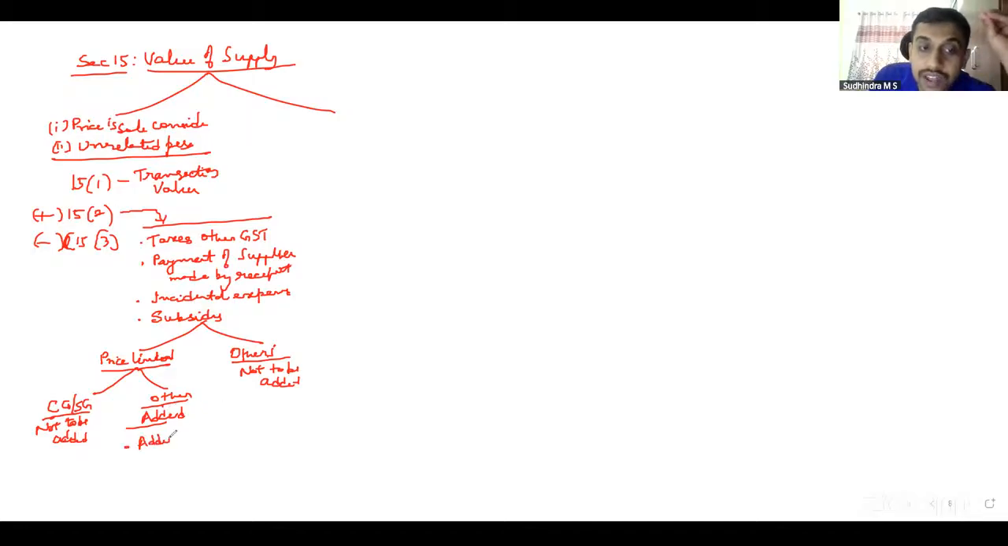Then addition in value in the form of interest or late fee. Right? Addition in case of delayed payment of consideration. All those things have to be added.